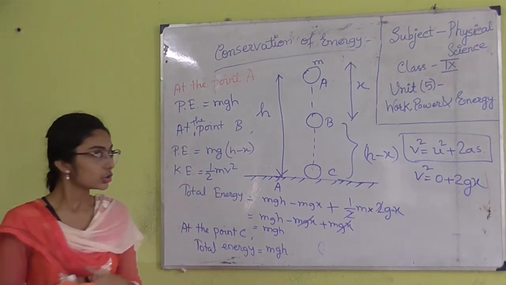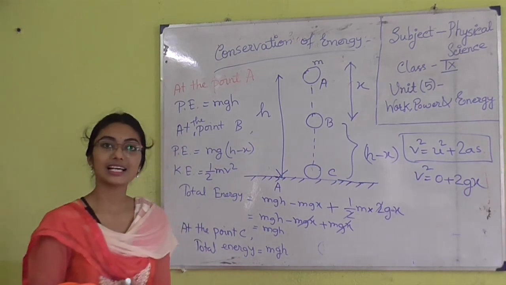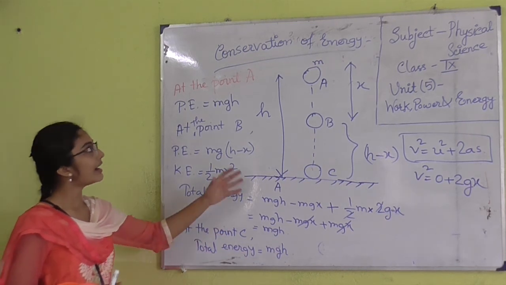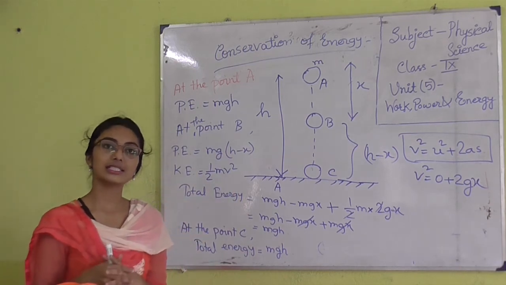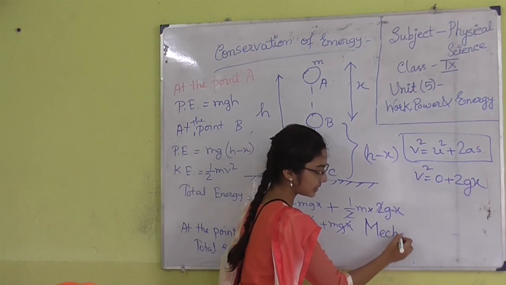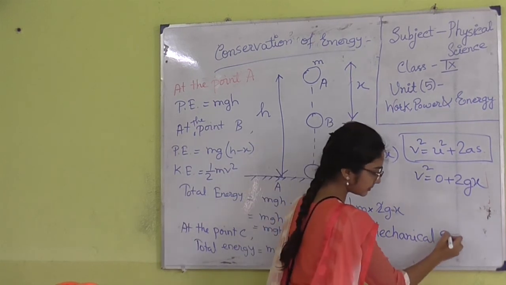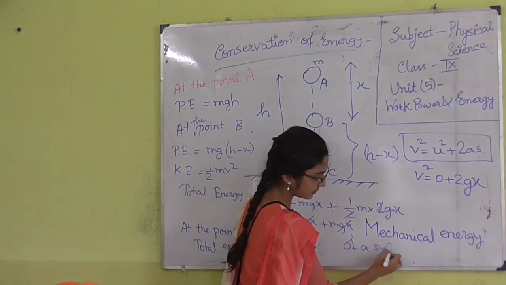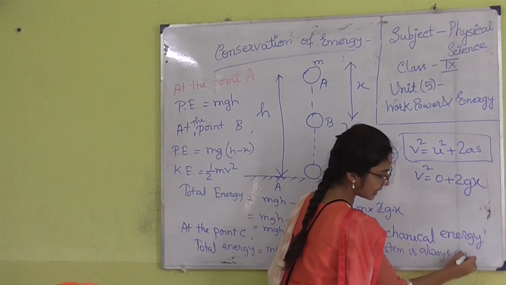always constant. Though the ball is dropping, sometimes it has kinetic energy, some other times it has potential energy, but the total energy is always constant. So we have proved that due to the conservation of energy, the total energy of the system is always constant. Mechanical energy means the sum of potential and kinetic energy. The energy of a system is always conserved.